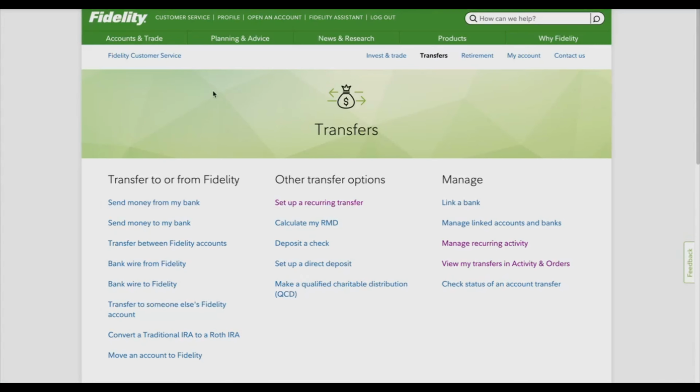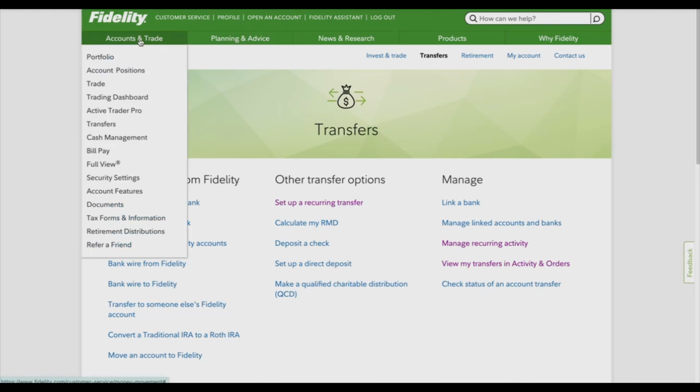Next step, and the most important step, is actually investing in Halal ETF. If you transfer money from your bank to your Fidelity account but you don't do anything with it, then it's not going to do anything. It's just going to sit there. You're not actually investing. So to invest, go back to the account and the trade tab and then click trade.